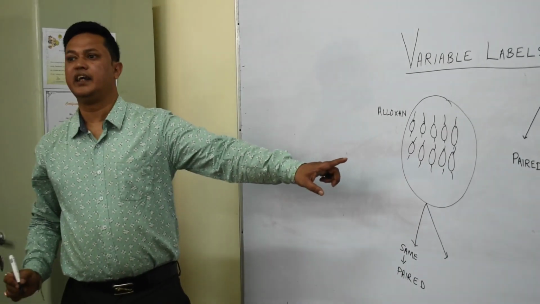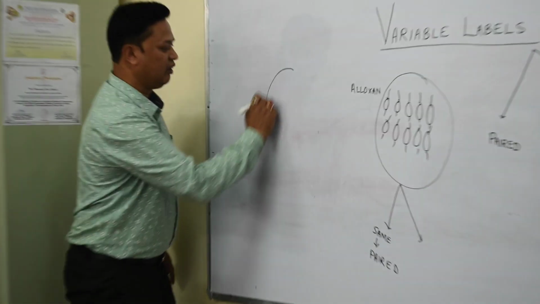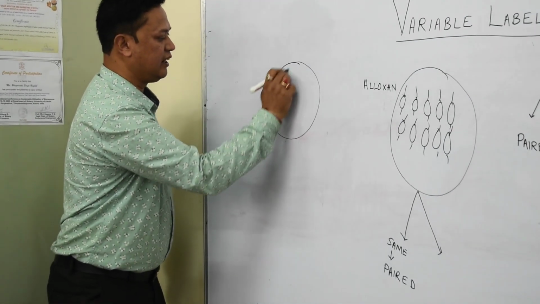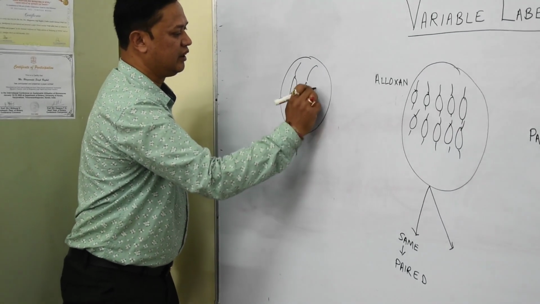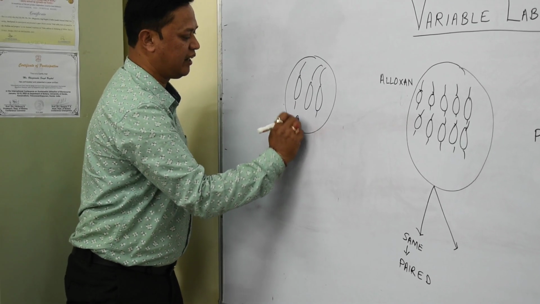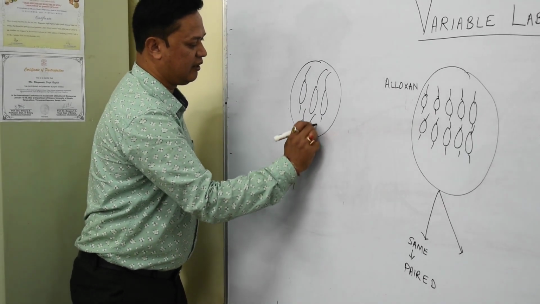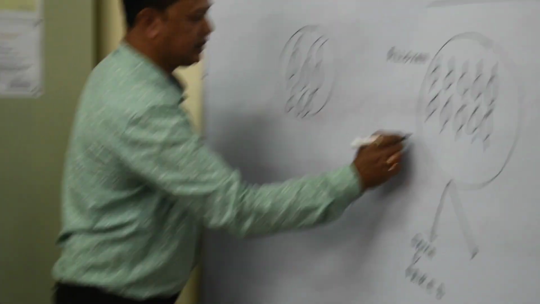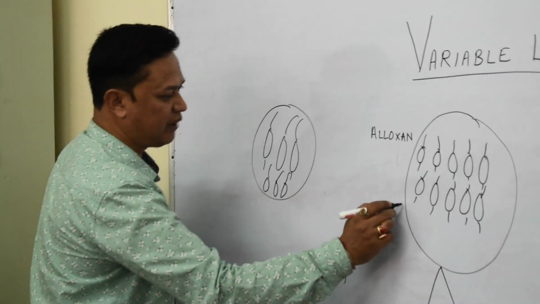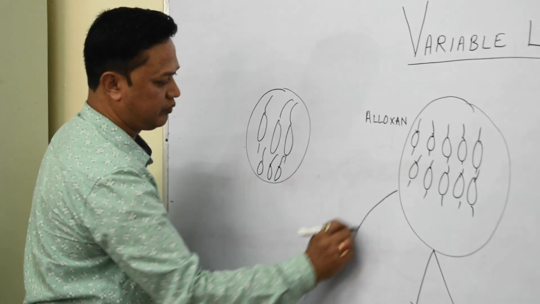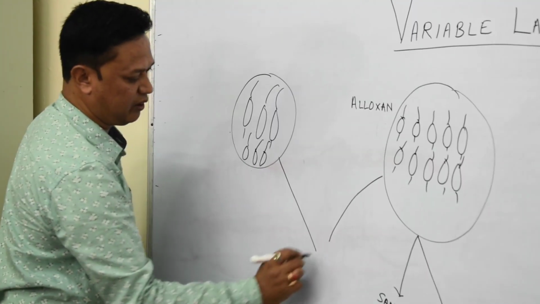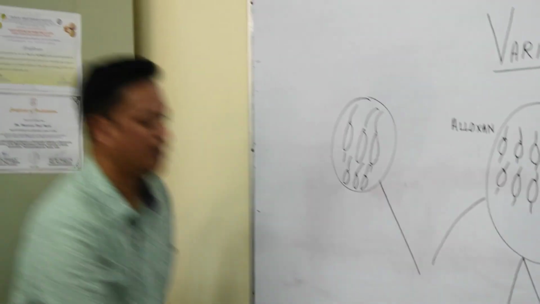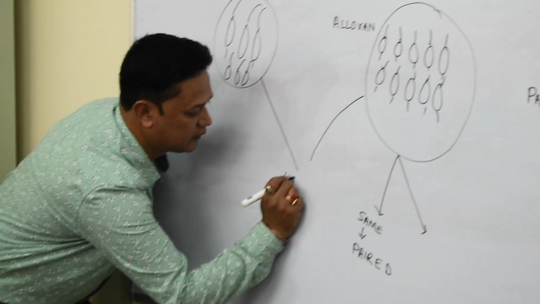If I take another sample of rats, suppose there is another group of rats, and I compare that, so I take some sample from this and some sample from that, this will be an unpaired test.